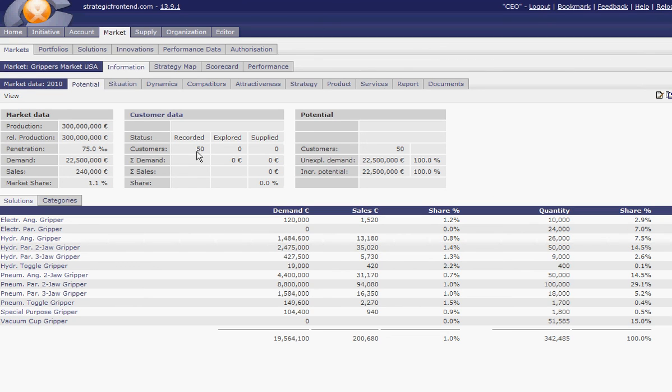So you see this kind of potential is derived top down from market data, and also it can be calculated bottom up using all the fact sheets of your customers and combining them. So you see this is a very powerful functionality of strategicfrontend.com, and I think a unique feature. And also it shows how you can synchronize the activities of your business development and strategic team and your sales force on the customer level.